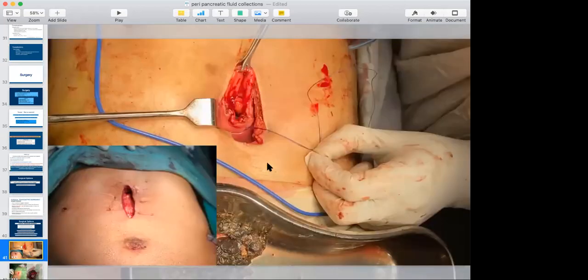This is one. You can see here, we have given a small incision, did the anterior gastrotomy, posterior wall. Sorry, it's not playing. And then you can see the necrosis which was removed through this. And this is the incision at the end of surgery.